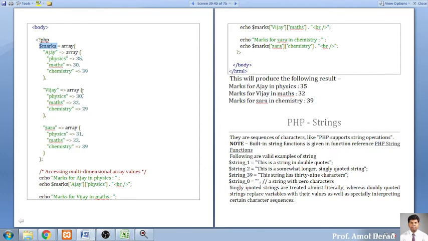Now if I want to retrieve the marks of Ajay in physics, I have to use the two-dimensional syntax. Here the first parameter is the internal array, and the second parameter is the key. So we will be getting the marks of Ajay in physics. In the same way, I want to get the mathematics marks of Vijay. So Vijay is the first parameter, and mathematics, the name of the subject, is the second parameter. So you can fetch all the values which have been put into this multi-dimensional array. So this is one simple example.